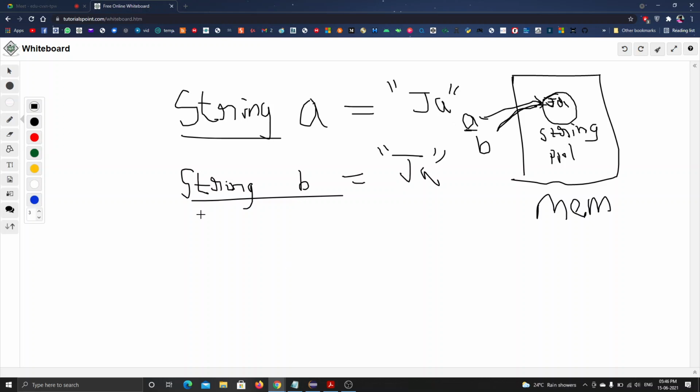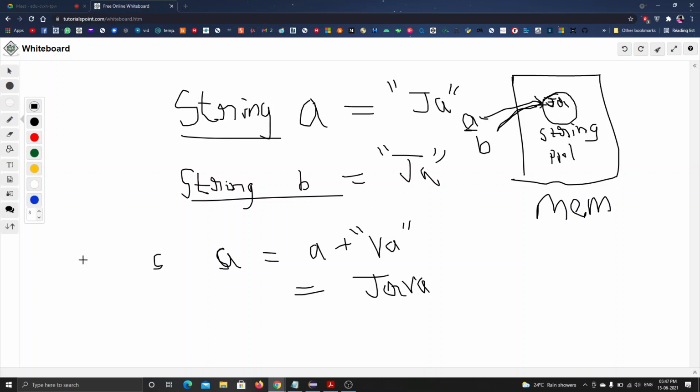Okay, again what I do is I will be concatenating this A string, declaring A is equal to A plus va. Okay, I will be concatenating another two letters to it. What happens now is this A string is there, right? This will be concatenated into a new string with this ja. What happens is this becomes Java.